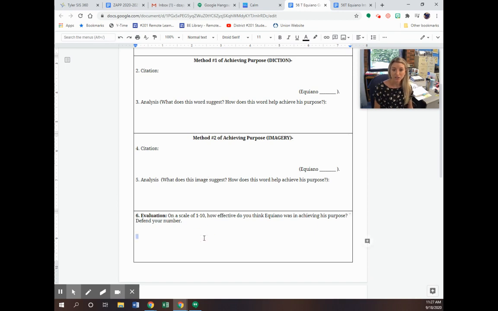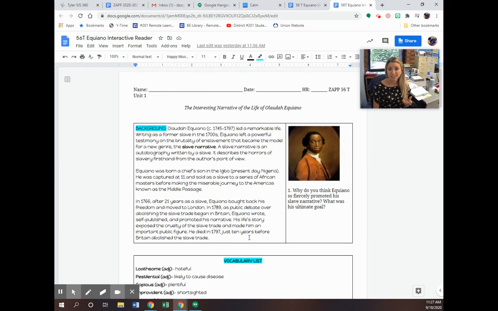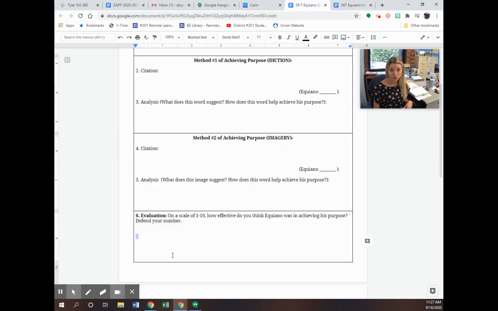And then finally, this is just your opinion here at the bottom. On a scale of 1 to 10, how effective do you think he was in achieving his purpose? And then you have to defend that number. So you may want to go back to that background section on your study guide and think like, did he help at all do what he wanted to do? Okay, determine that.